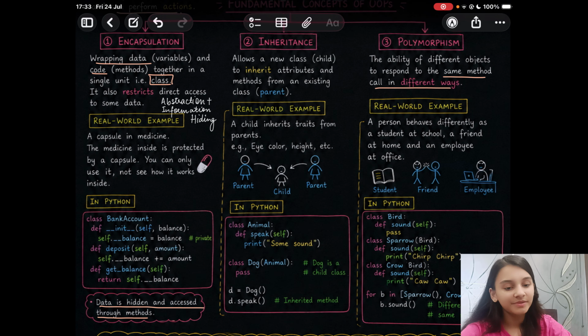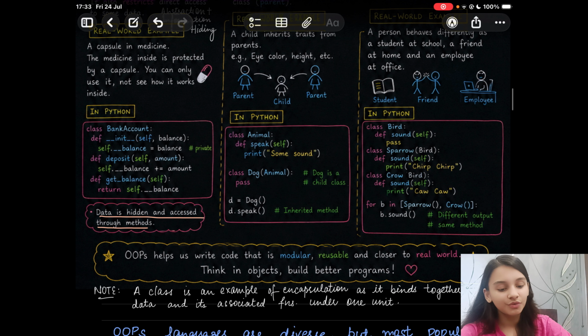Real world example, a person behaves differently as a student at school, a friend at home, and an employee at office. The person is the same, but responds in different ways in different surroundings, right? So OOPS helps us write code that is modular, reusable, and closer to the real world.